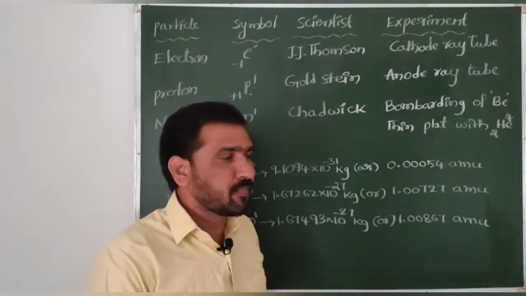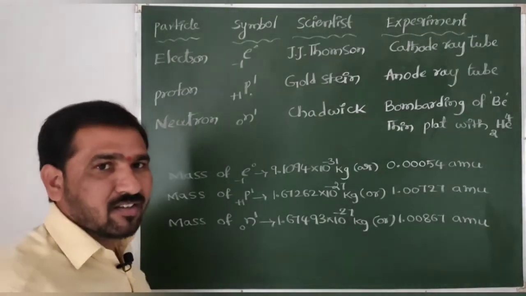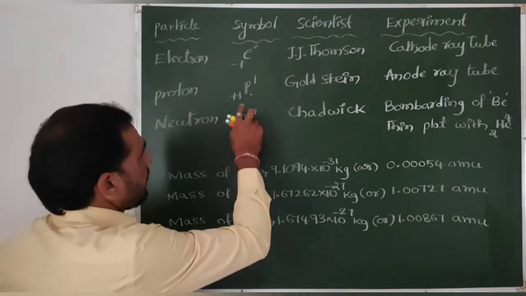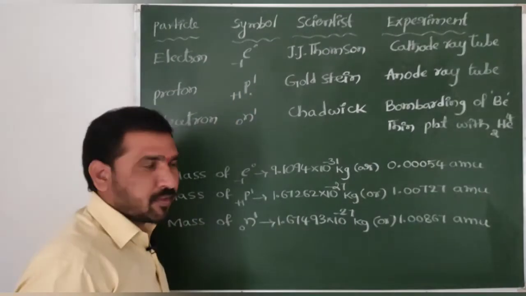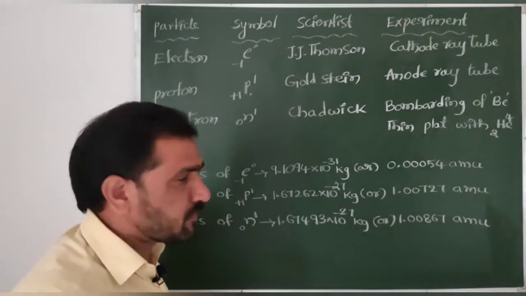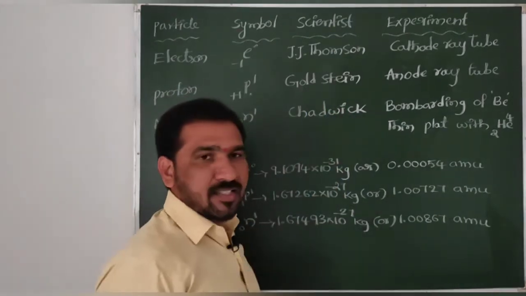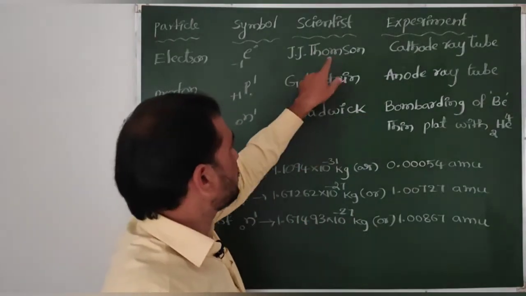Then coming to the proton. This is the second fundamental subatomic particle. Its symbol is P, +1, 1; this is the charge and this is the mass. It was discovered by the scientist Goldstein, who was a student of J.J. Thomson.